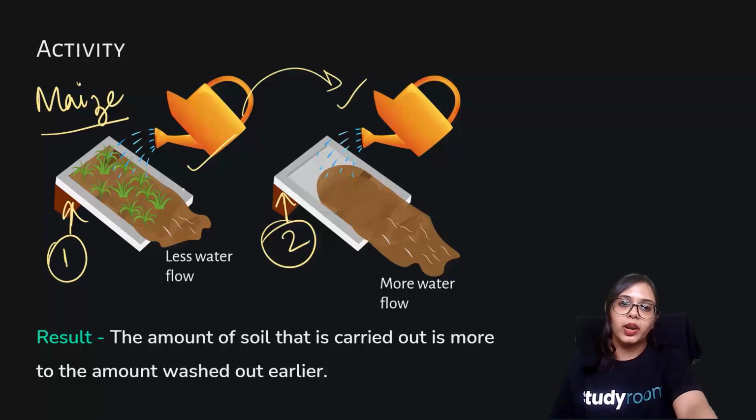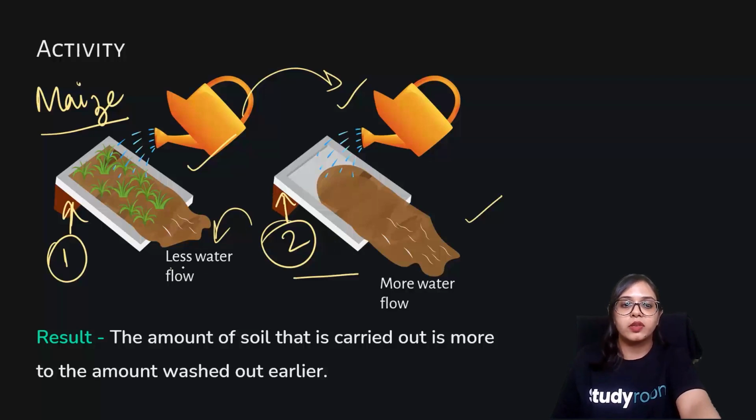And while we are watering, we'll observe that some soil particles are being washed down. After a while, when you start increasing your water supply equally in both the troughs, you will see that the number of soil particles being washed down will double in the second trough. The total number of soil particles that are being washed down in the second trough would be more. The water flow plus the soil flow would be more in trough 2 as compared to trough 1.